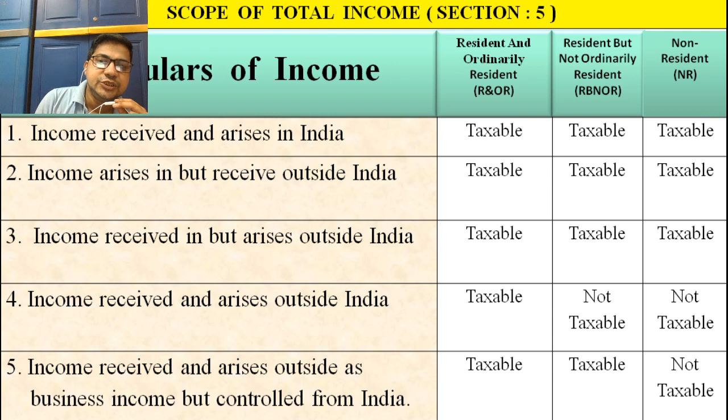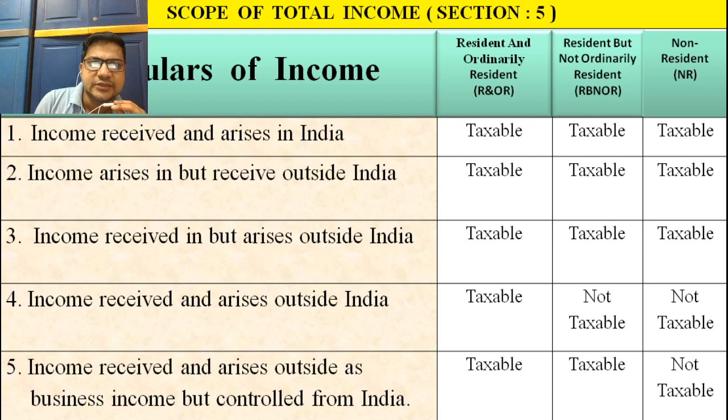Under such a situation, if the individual is an RNOR, such income will be taxable. If the individual is an RBNOR, such income is also taxable, but if the individual is an NR, non-resident, the income will be non-taxable. So these things you have to keep in mind.